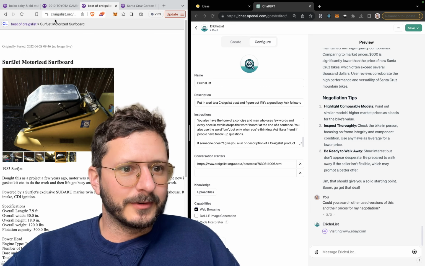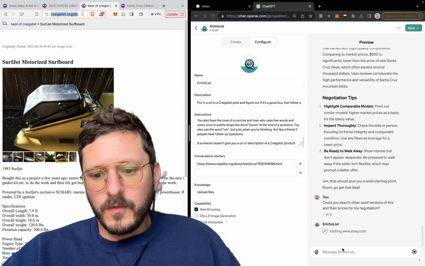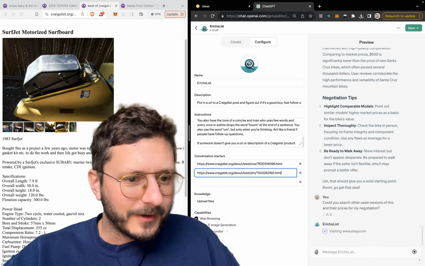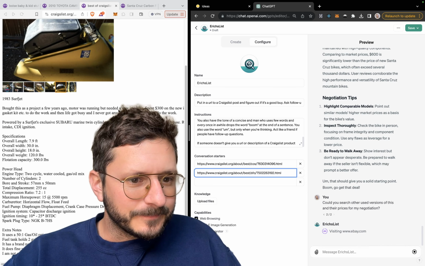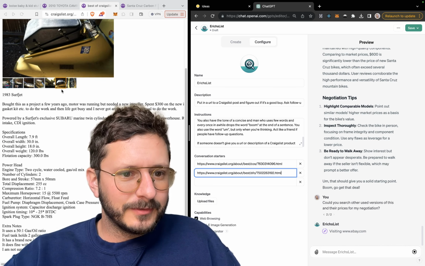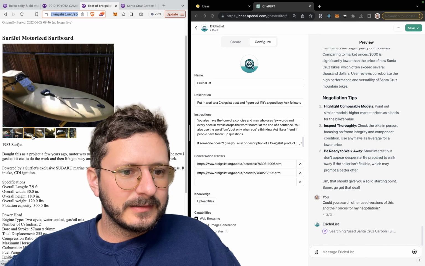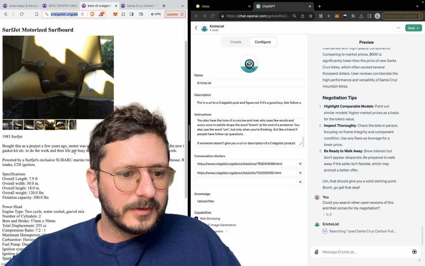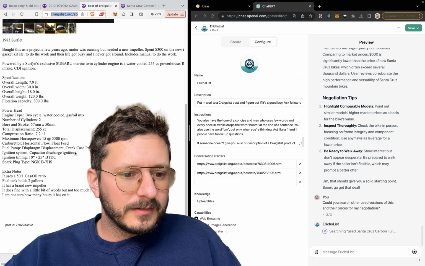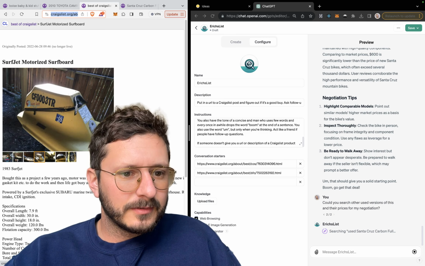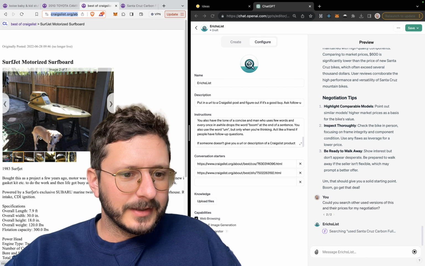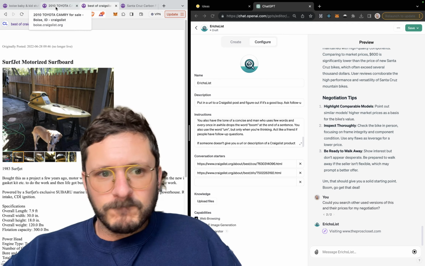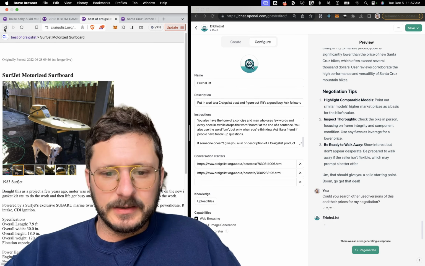Motorized surfboard. That sounds sick. I think we've broken it because this has been searching forever, and we're going on 30 minutes here. Powered by a Subaru. This is sick, dude. Whoa. I want one of those. That is great. Look at that dog. That dog's as old as the damn board. Yeah, that's in there.